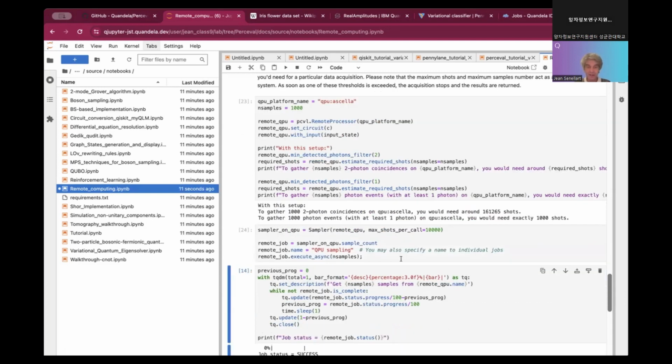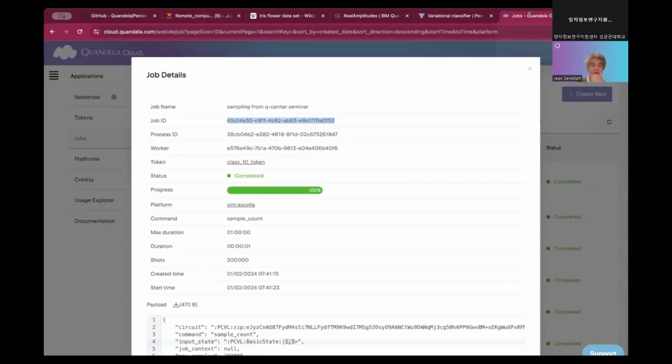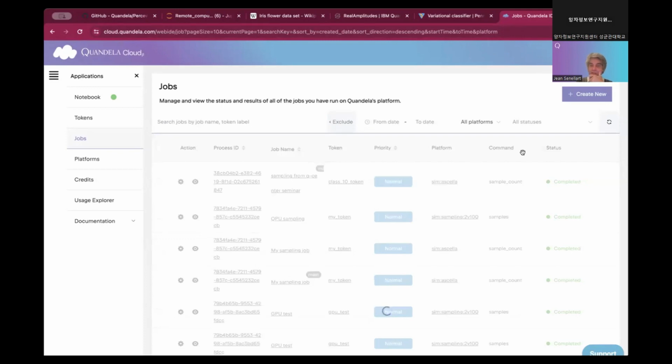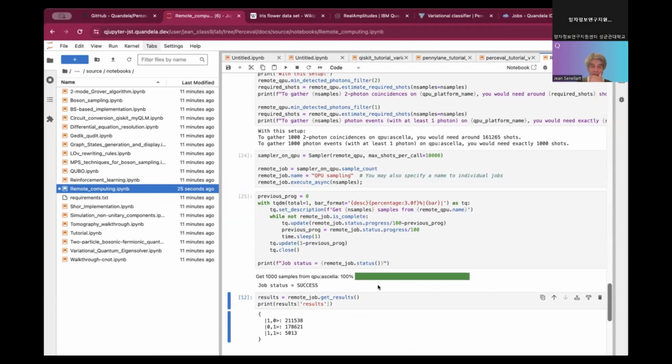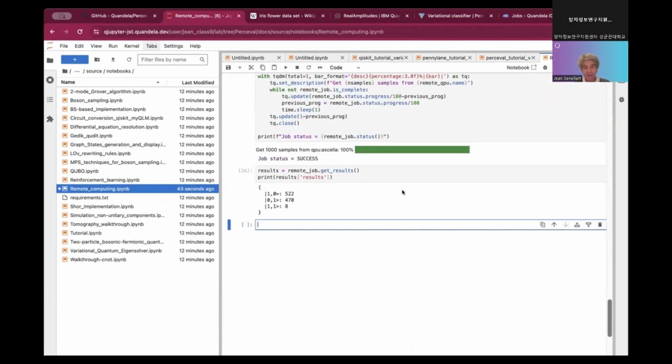I'm running my job on a QPU. It's asynchronous, so you see that it's not finished yet. We can go and see on the interface here, and we'll probably see the job. Yes, it is there, running on QPU, and it's already completed. Nobody was using the QPU, and I can get my results out of my job.